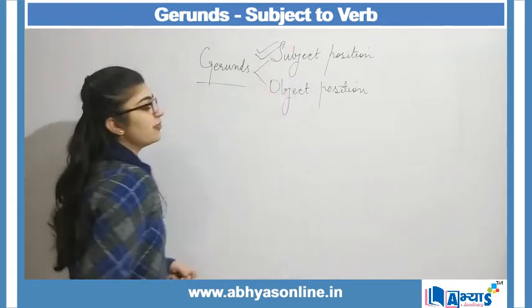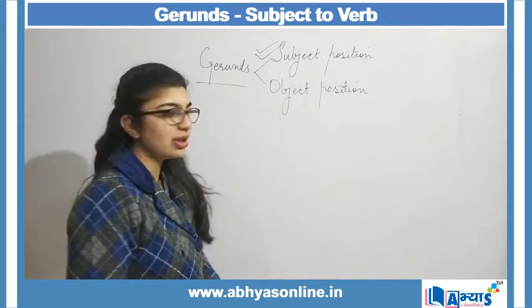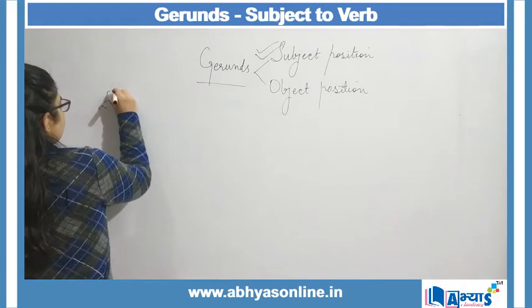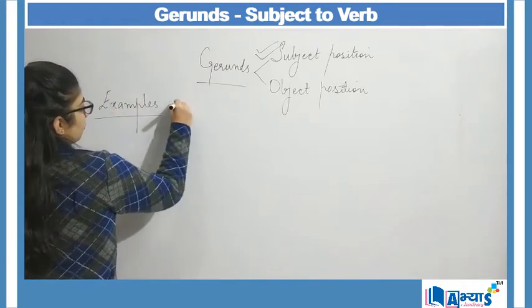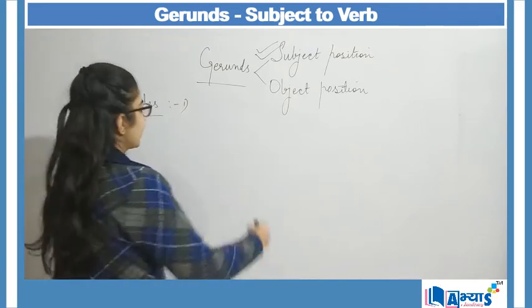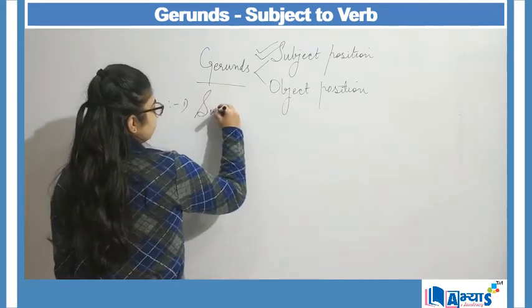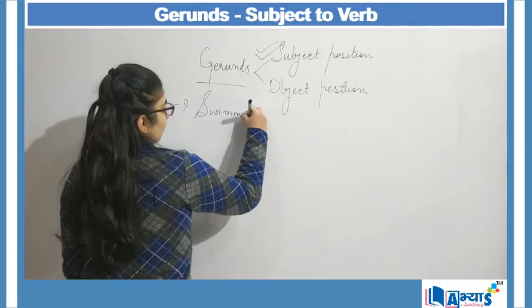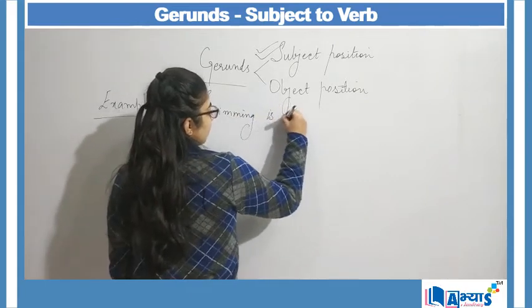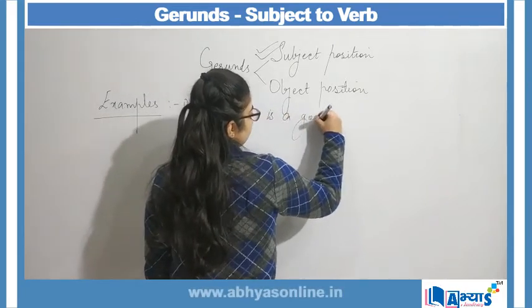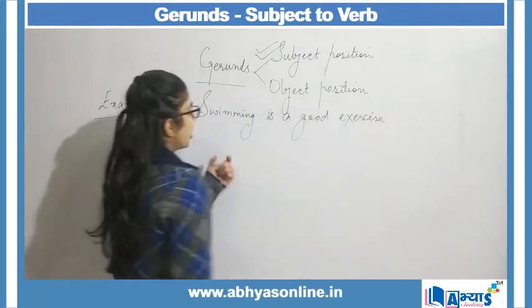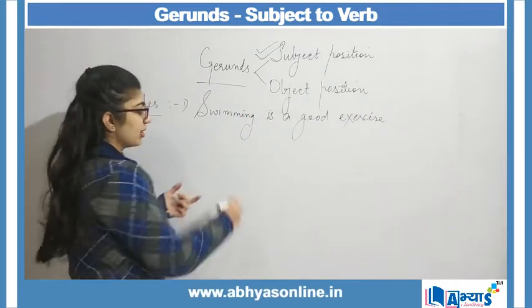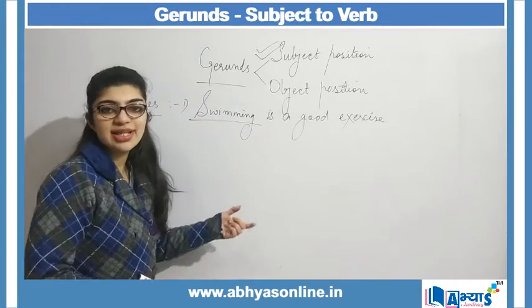Right now we will be focusing on the subject position, and examples of these can be, for example, I say, swimming is a good exercise. Here my gerund is acting as a subject, because the beginning of the sentence is the subject.